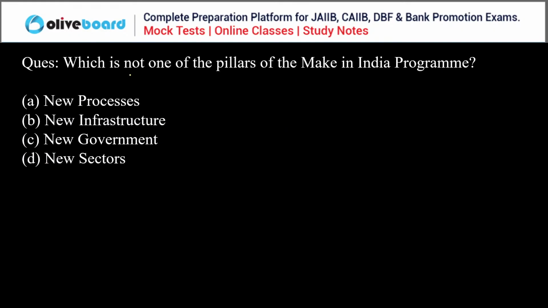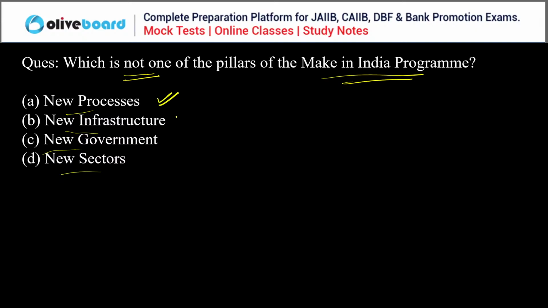Next question. Which of the following is not one of the pillars of the Make in India program?